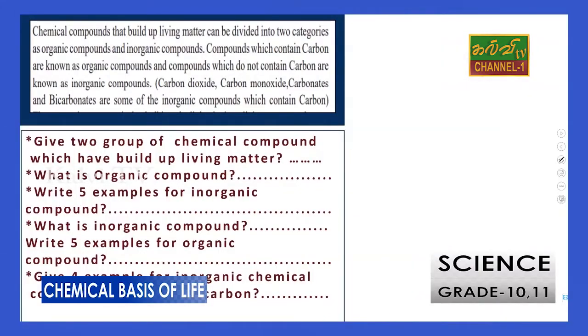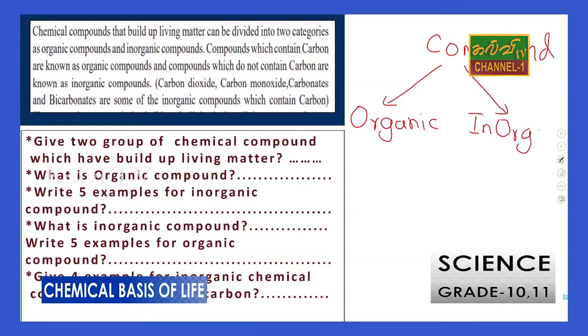Say, the compounds which can be classified as organic compounds and inorganic compounds, right? Organic compounds, say mineral oils, say petrol, diesel, kerosene oil, these are the mineral oils.